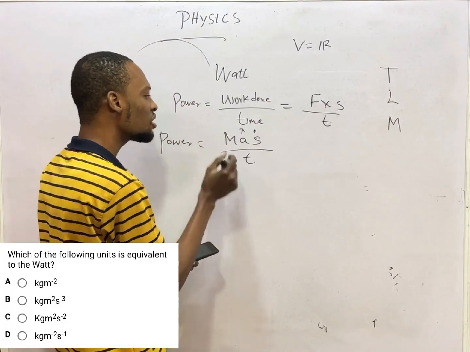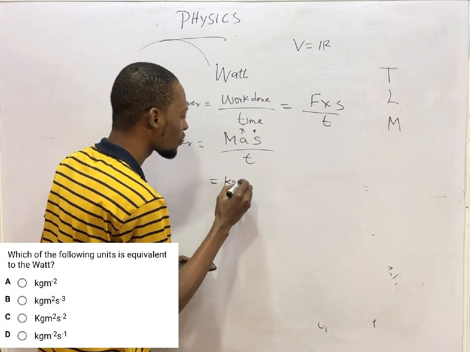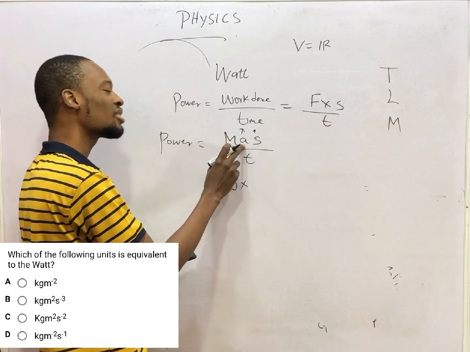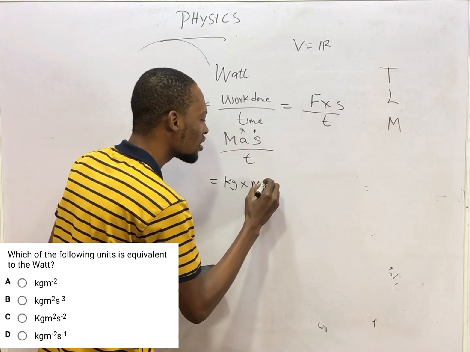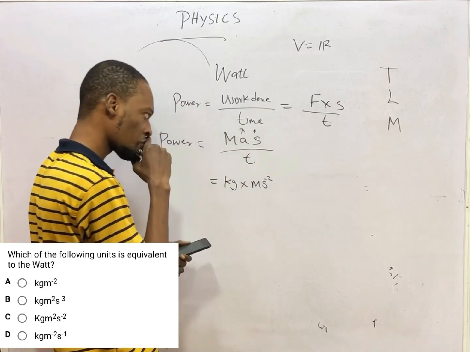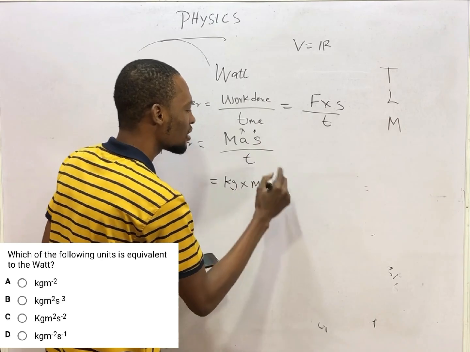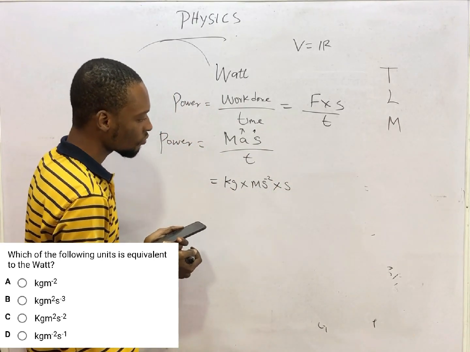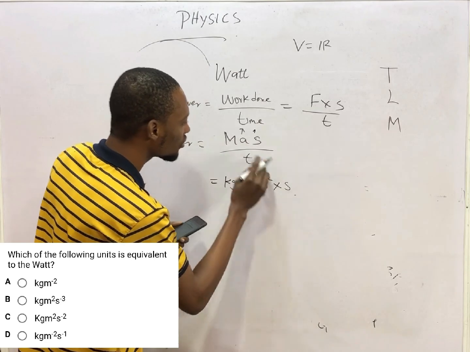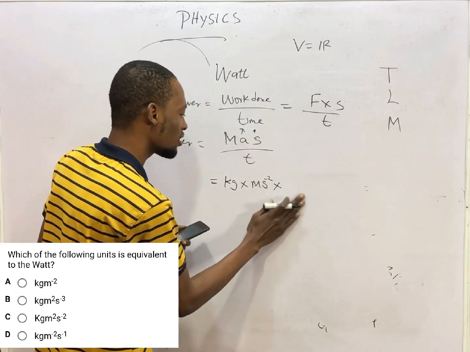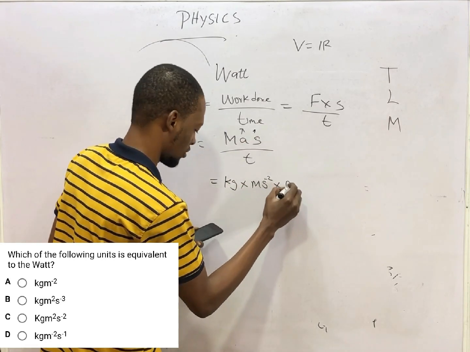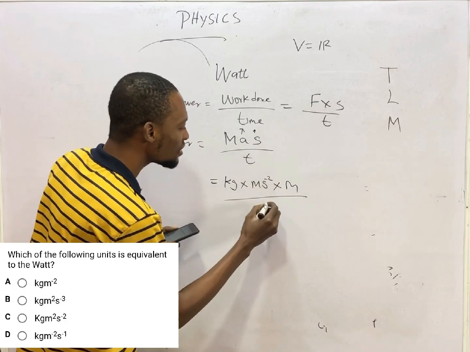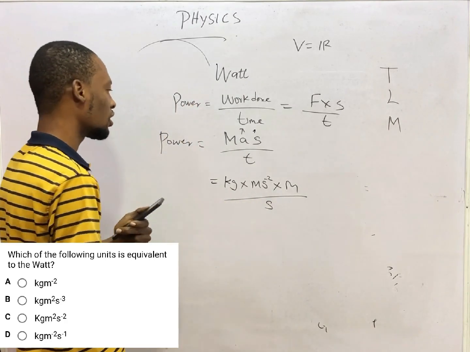What is mass? The unit of mass is kilogram. What is acceleration? Acceleration is meter per second square. And what is time? Time is seconds. Over, sorry, this is distance. Distance is meter, over time in seconds.